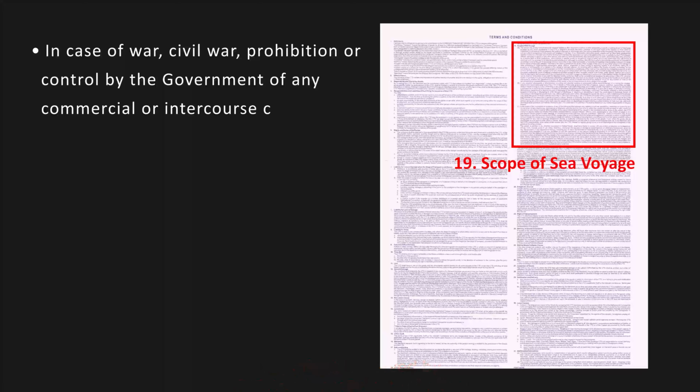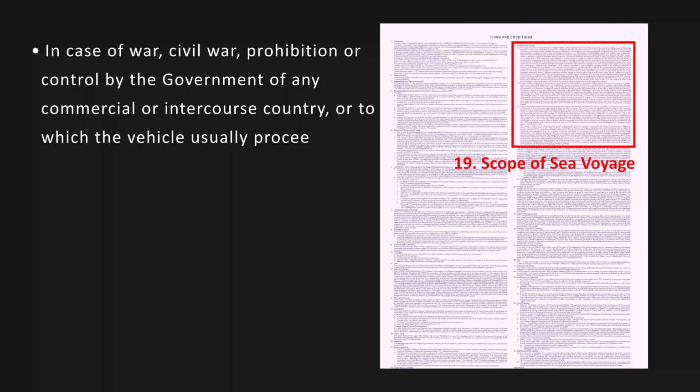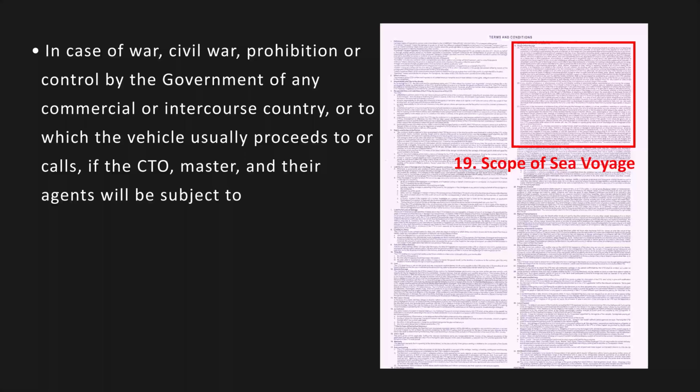In case of war, civil war, prohibition, or control by the government of any commercial intercourse with a country to which the vehicle usually proceeds or calls, the CTO, master, and their agents will not be subject to loss or damage.